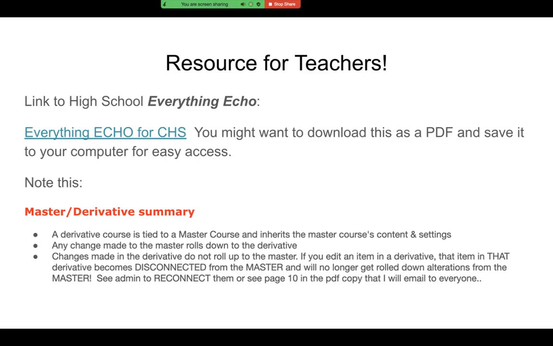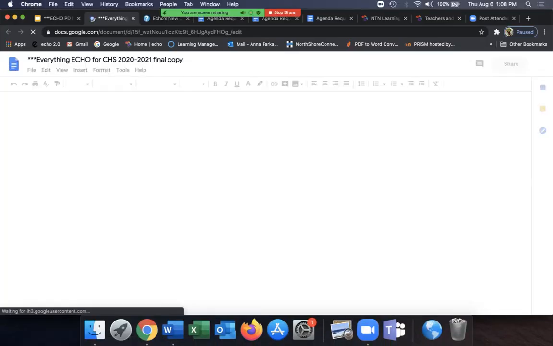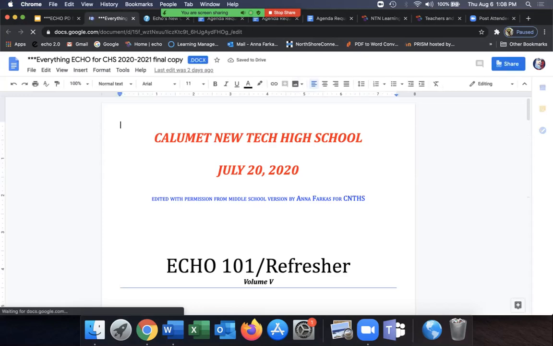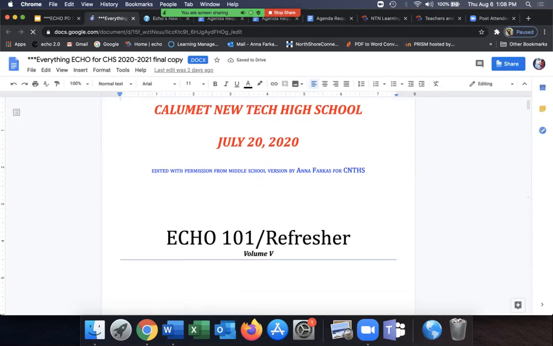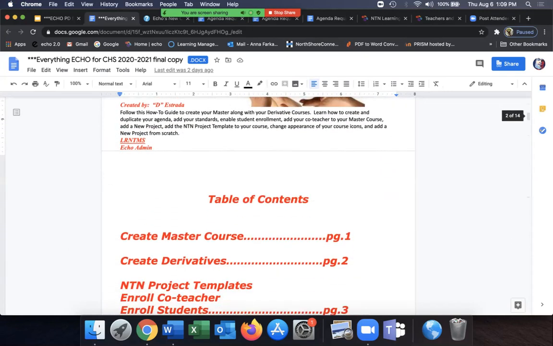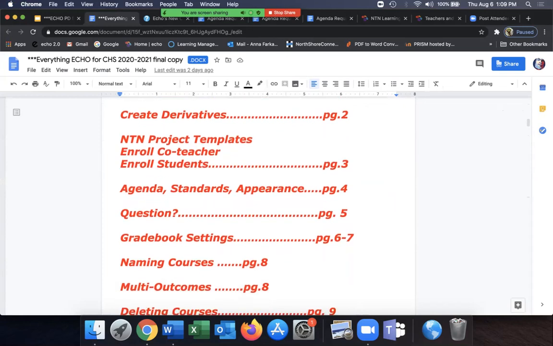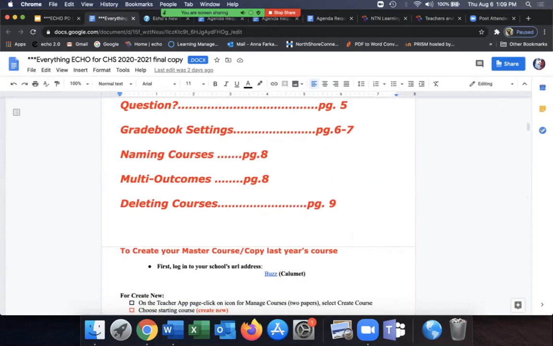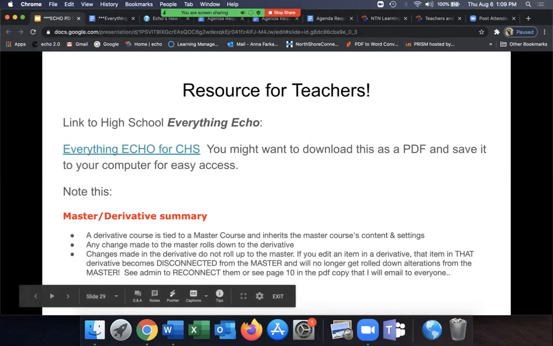Or when you go to this Everything Echo, if you go down to page 10, there is a description of how to do that. So this is what this document looks like. It is called Everything Echo. And remember, it came from the middle school, thanks to Dee Estrada, which I edited to be specific for the high school. And you just kind of go through, and here are all the items that are in there. Choose what you need to do and move on from there. This is an active link. When you're in the document, you can click there and it will connect you to Echo if you're not already logged in.